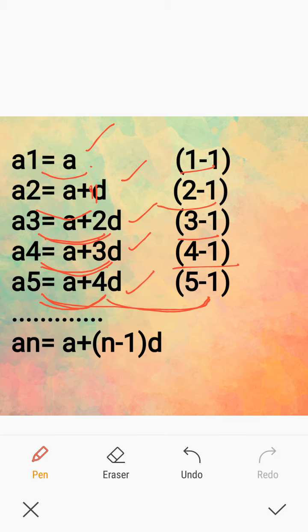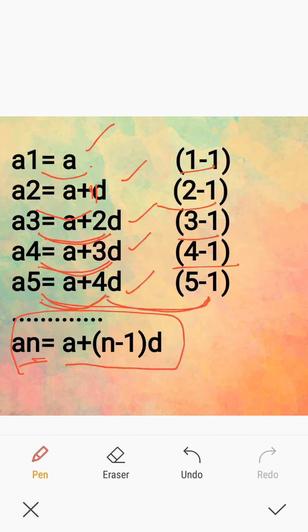A10 will be A plus 9D, A20 will be A plus 19D, etc. What will be An? An will be A plus n minus 1 into D. If it is 5, it is 4. If it is 4, 4 minus 1, 3. If it is 3, 3 minus 1, 2.